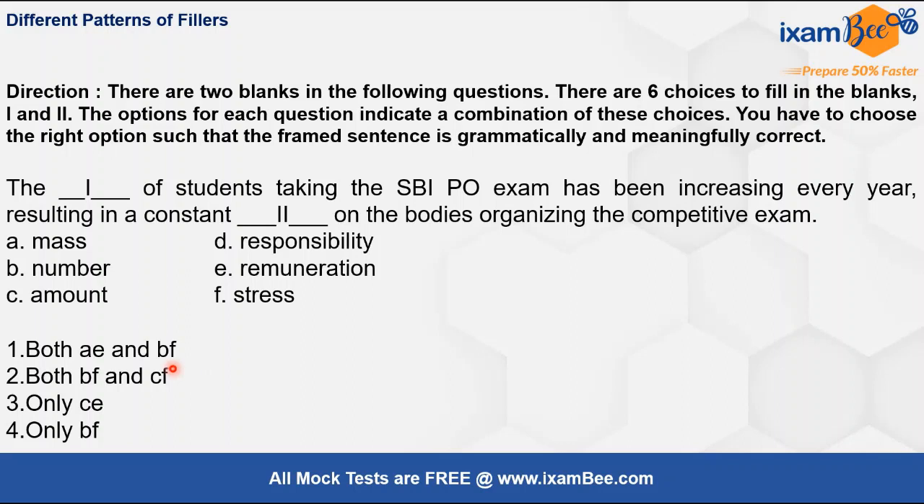Now let's check for C, F also. C is the amount of students taking the, so again as we discussed, amount is not the correct fit because students can be counted, right? So amount will not be used, it is used only with uncountable nouns, okay? So number is the correct usage. So only BF, option 4 is the correct answer here.